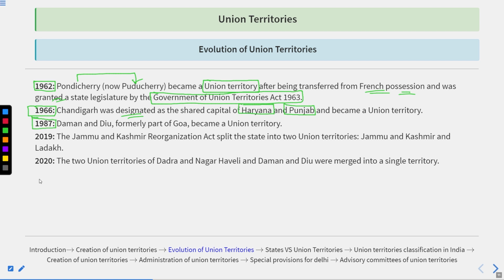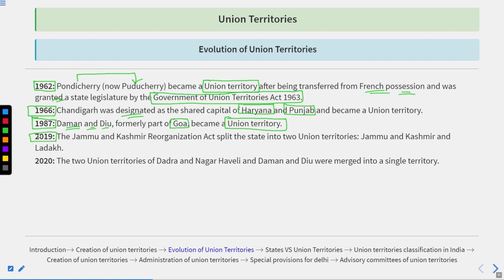In 1987, Daman and Diu, which was formerly a part of Goa, got separated from Goa and designated as a new union territory.